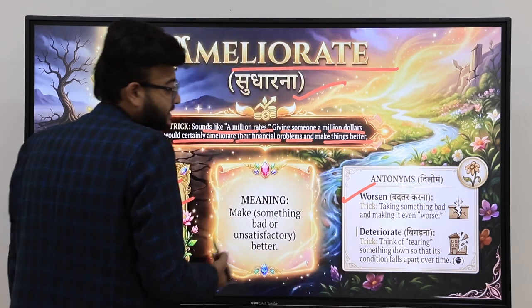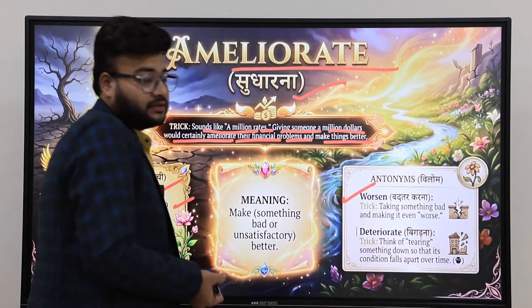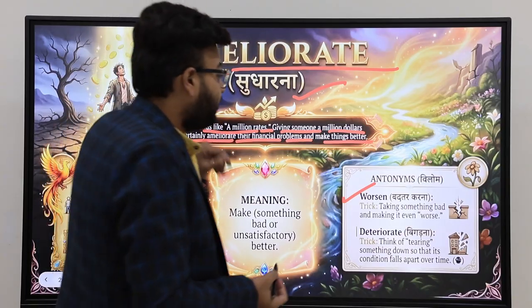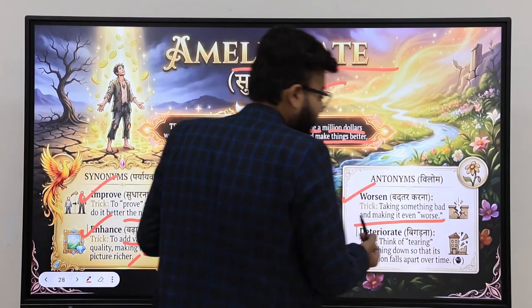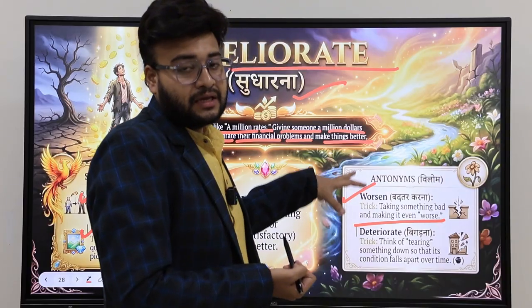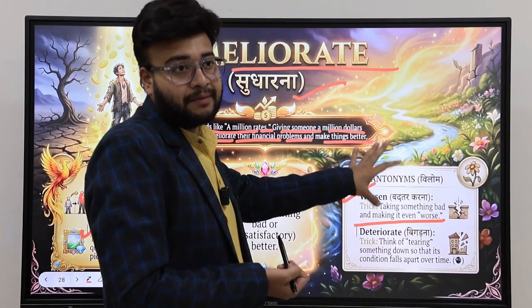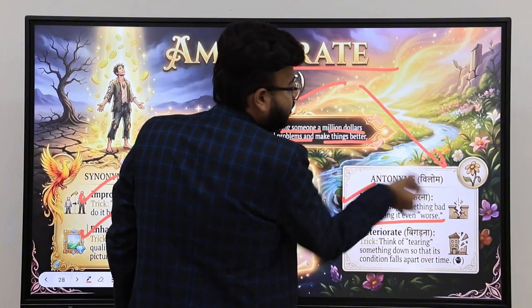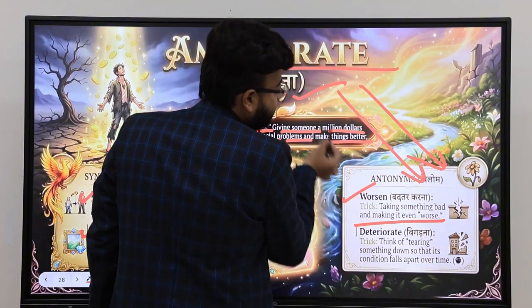Now, worsen. Worsen means just the opposite. A person who is improving, who is ameliorating, the opposite will be worse. That means the situation was already bad, but it got even worse. So, in a negative direction, in a downfall.